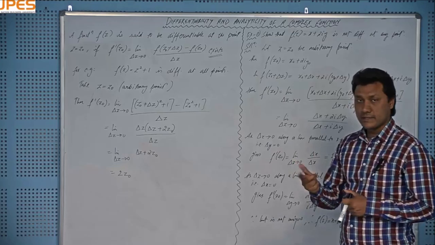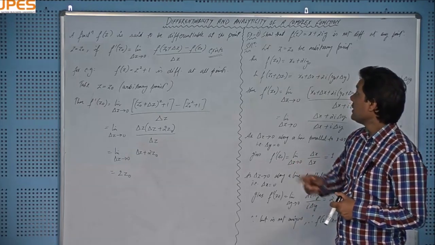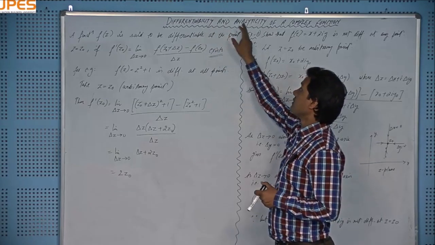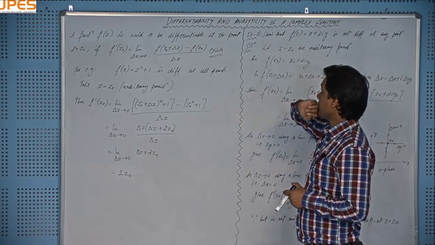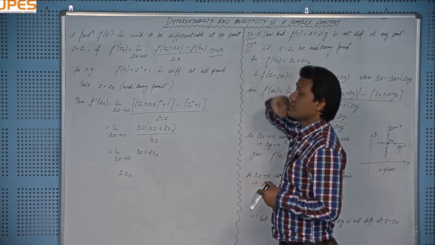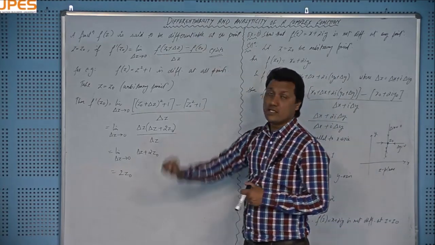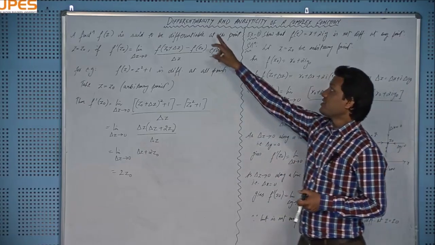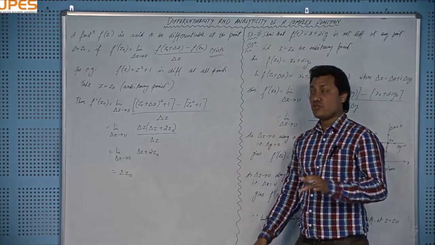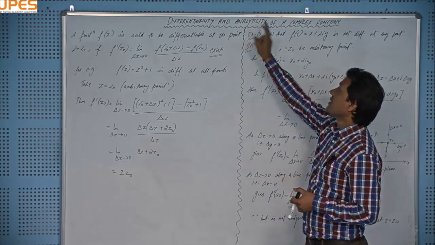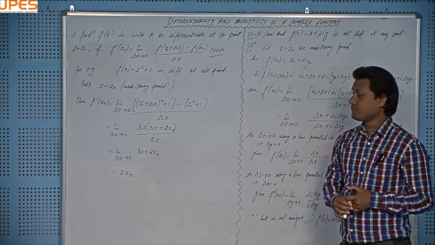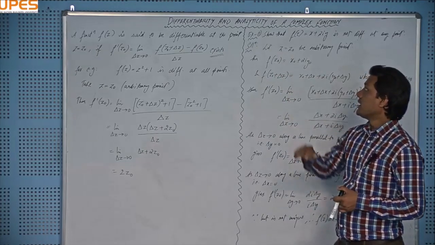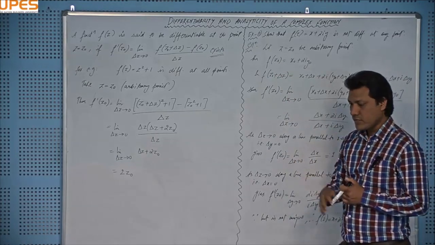Okay, let me take it to another level, that is called analyticity. Differentiability and then analyticity. Obviously this analytic behavior of a function depends on the differentiability of a function, meaning these two topics are related. Once you understand the differentiability of a function at a point, then you will be able to understand the analytic behavior of a function at that point. So we will be taking this differentiability to another level, and that is called analyticity.